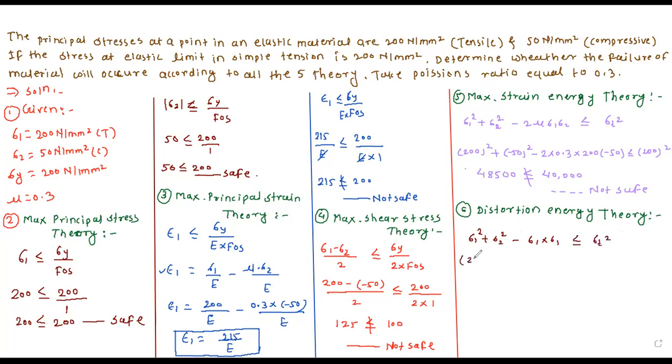So sigma 1 is 200 square plus minus 50 square minus 200 into minus 50 should be less than or equal to 200 square, that is, 40,000. You tell me this value.